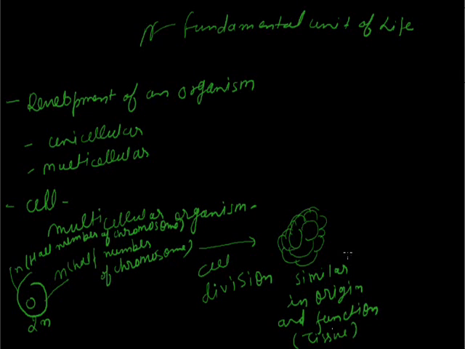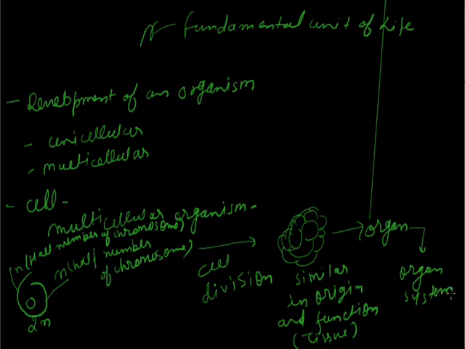That means after the process of cell division, which produces the same kind of cell, we get tissue, and after the tissue, cell division will again happen, and this aggregation of tissue will form an organ. After the organ formation, they will form an organ system, and finally they will form the organism.